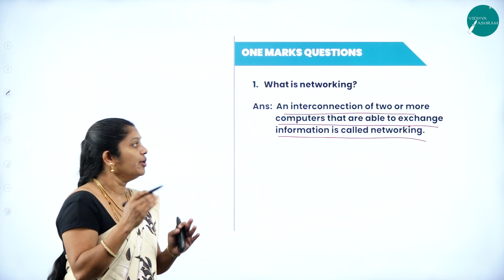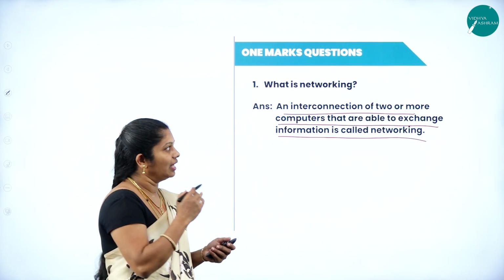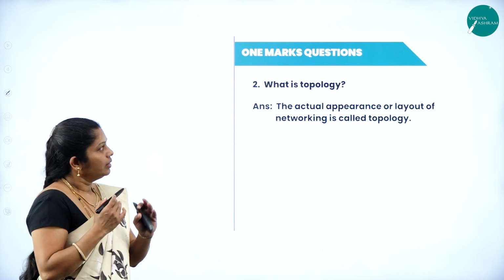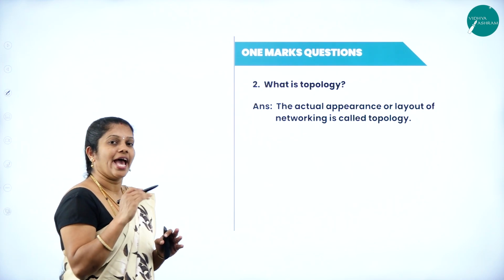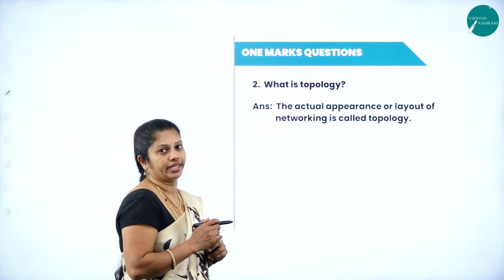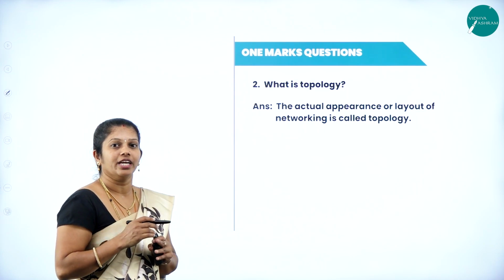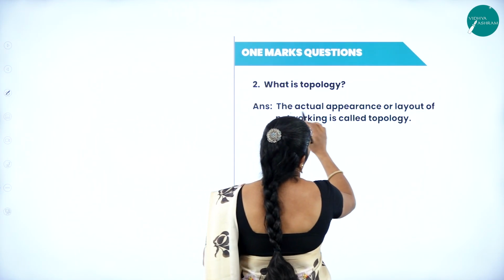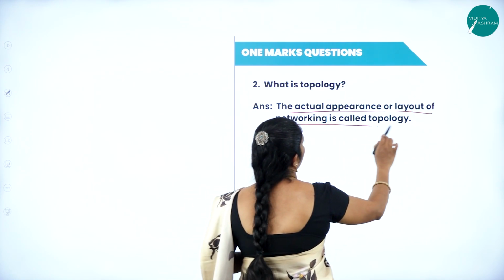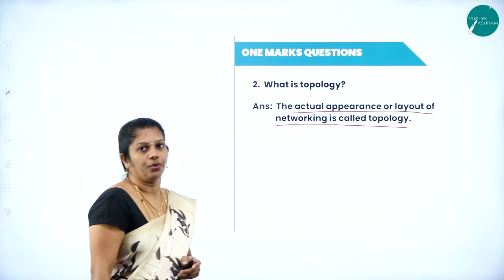That means they are able to communicate with each other. Then we can call it networking. Then what is topology? It is the actual arrangement of networking computers. How networking computers are arranged here. That is, the actual appearance or layout of networking is called topology.